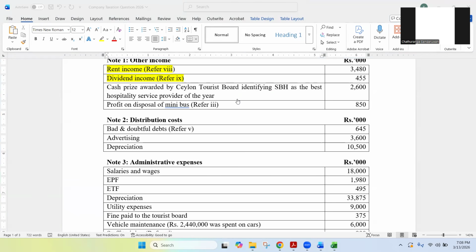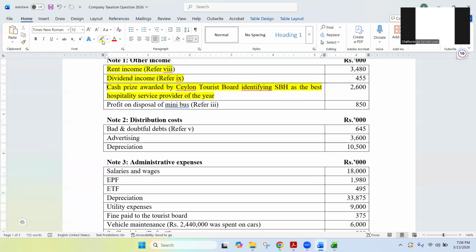Do we need to tax this cash price income or not? Taxable or not? It is in the business income already because it is in other income anyway. Yes, taxable, because they have received a cash price. So it is already in the business income, isn't it? Already there as a business income. So no need to adjust again because it should be taxed. So let it be there. So we are not going to do any adjustment here. So that is also done, right?